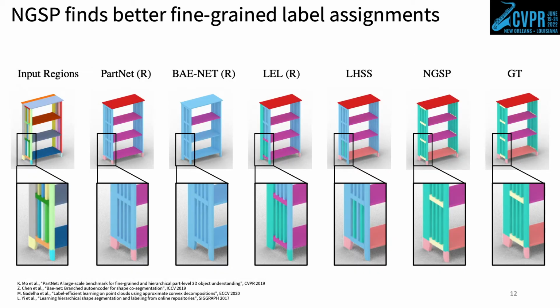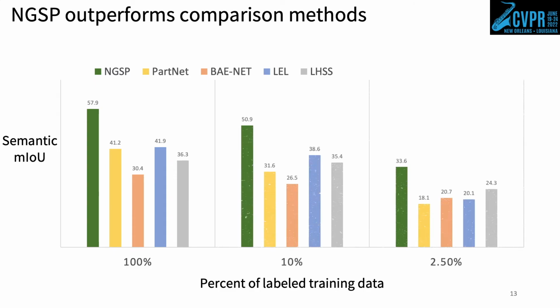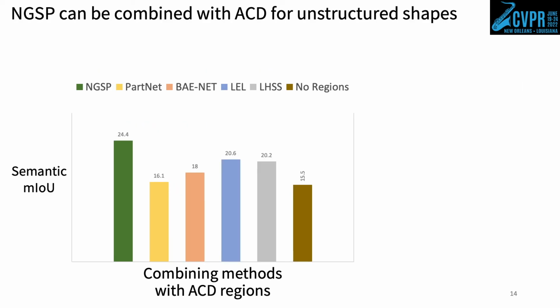We find that NGSP produces fine-grained label assignments that are more coherent and better reflect the ground truth labels compared with alternative methods. Quantitatively, using semantic mean intersection over union as our evaluation metric, NGSP outperforms the comparison methods by a significant margin when labeled data is plentiful. Even when access to labeled data is limited, NGSP outperforms the next best alternatives. In fact, NGSP's performance with 10% of the labeled data outperforms any comparison method that has access to all labeled data by almost 10 absolute percentage points.